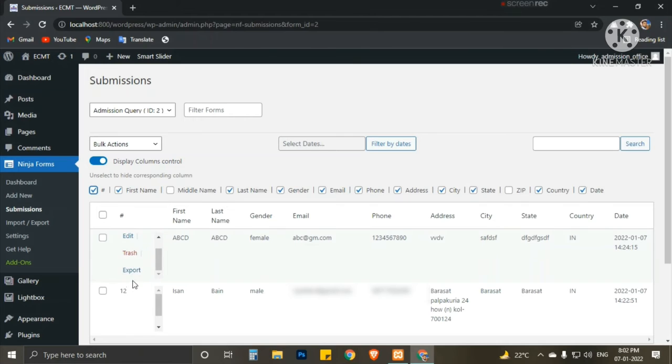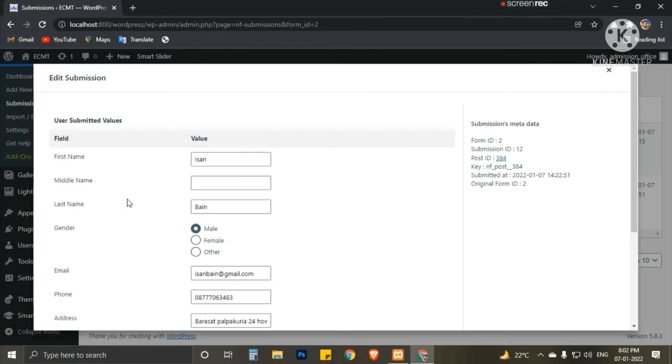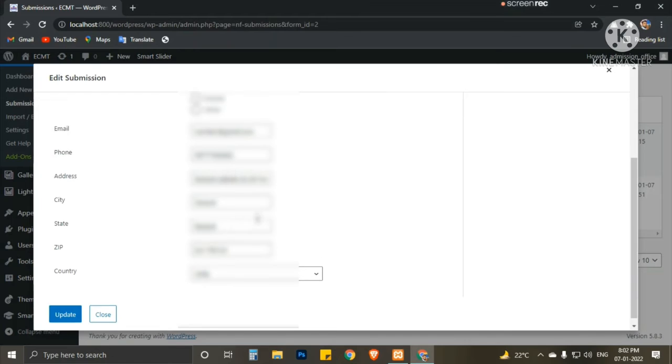So this is basically an ID, and 13 details are already filled there. So we deleted that, and that number did not change. That's why this is 12 and this is 13. So we can edit this.